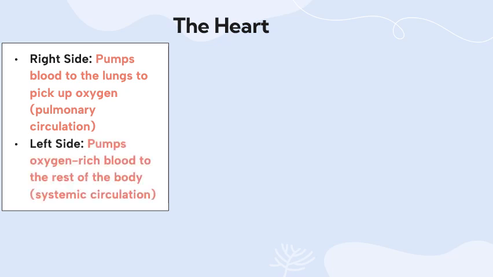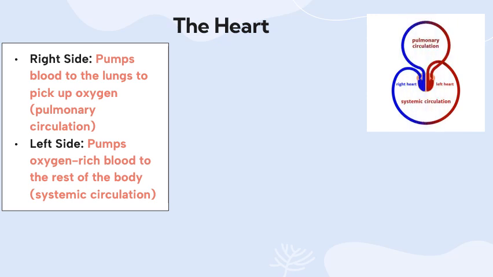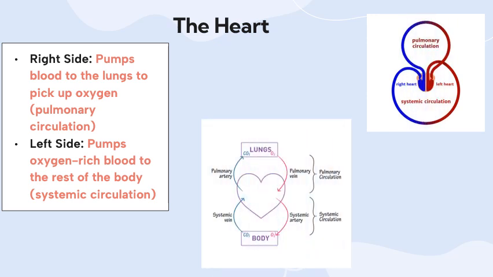The left side of the heart pumps the oxygen-rich blood to the rest of the body, which is known as systemic circulation. You can see in the pictures here the pulmonary circulation when the heart pumps the blood to the lungs, and the systemic circulation when the heart pumps blood to the rest of the body.